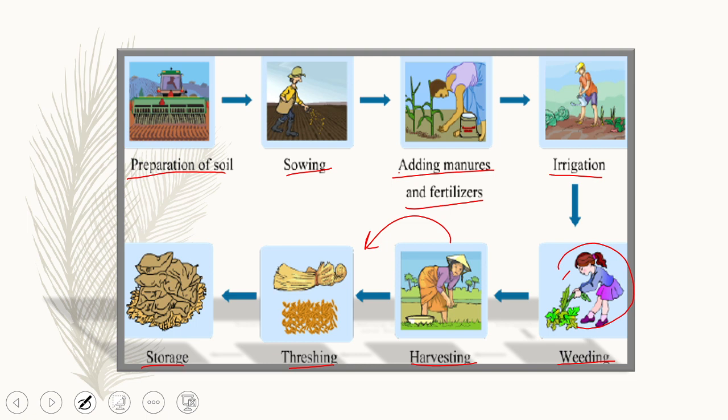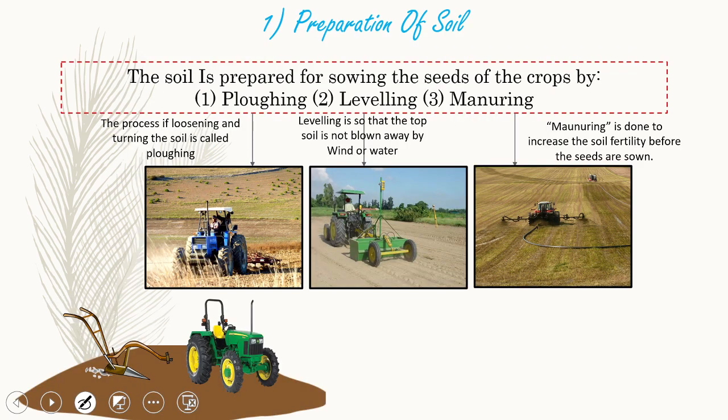Now understand it properly: as a small farmer, you can also grow some plants at your home, because it is good to grow plants at home. Okay, so we will continue with preparation of soil.